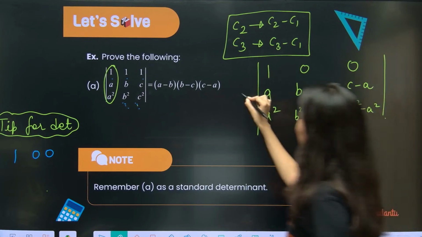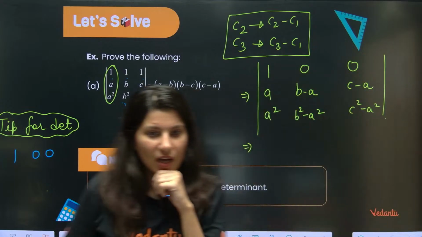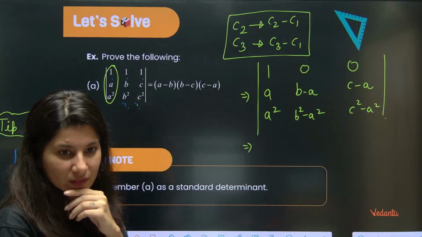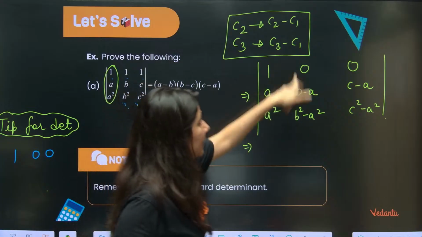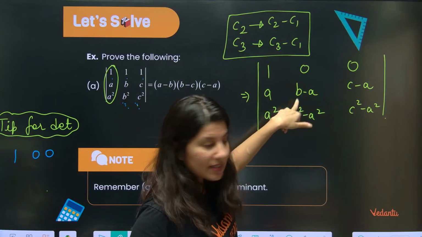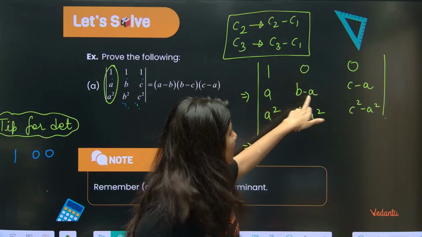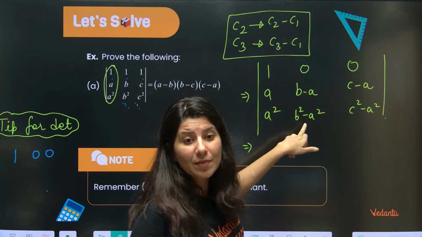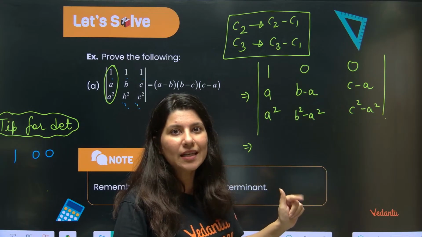Okay, correct? Yes Pritija, I'll give formulas also. This is your C2, can you see this is 0, this is b minus a, this is b square minus a square. B square minus a square means b minus a times b plus a.